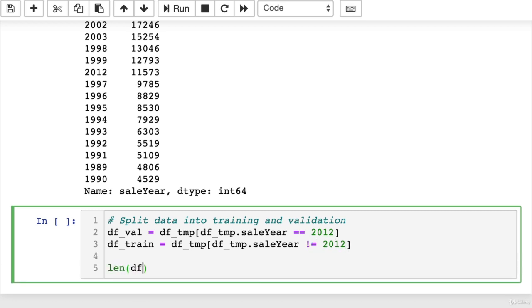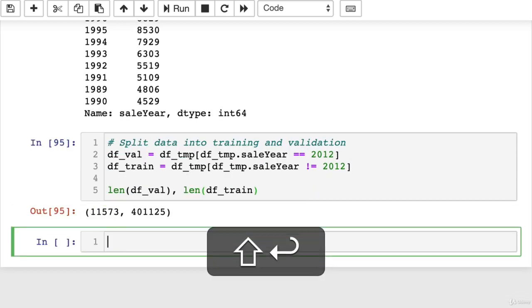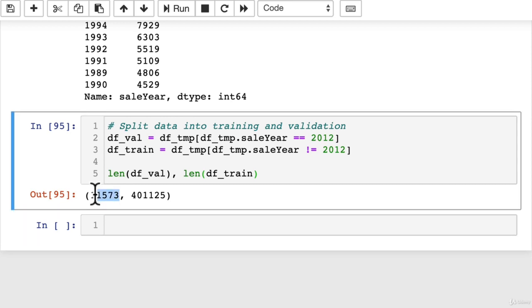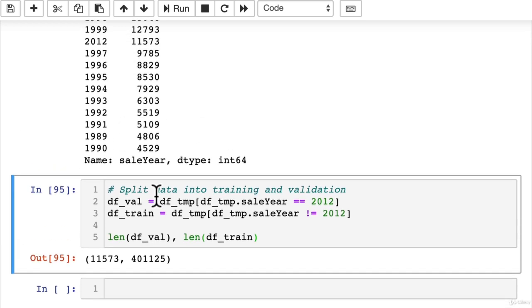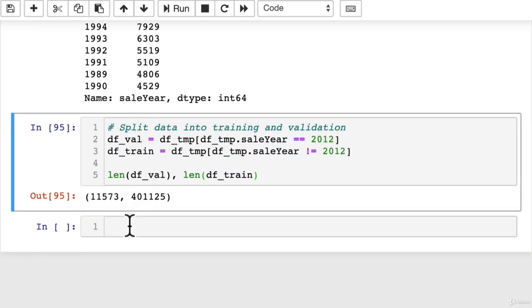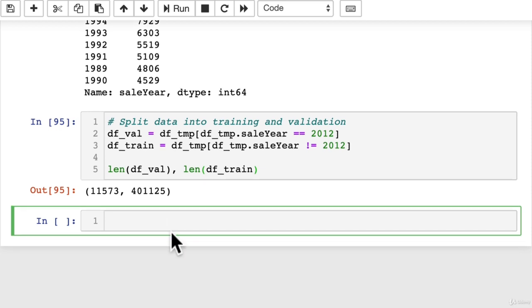Wonderful. And then we might go len(df_val) and len(df_train). So all this is going to tell us is the length of these two data frames. Beautiful. So now we have a validation set which contains 11,573 rows and a training data set which contains 401,125 rows or samples, and they're split on date. Beautiful. We're ticking boxes here.